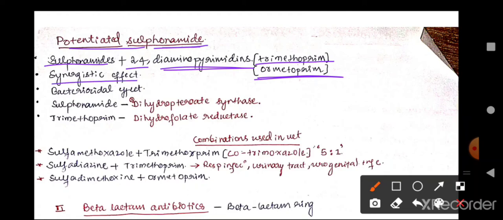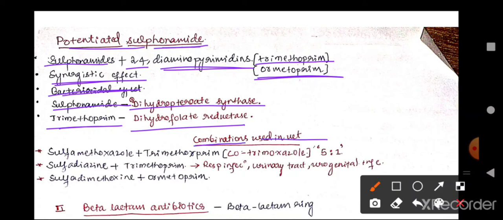This is the synergistic effect produced by the combination of these two drugs, and this will lead to the bactericidal effect. Sulfonamides inhibit the dihydropteroate synthase enzyme, while trimethoprim inhibits the dihydrofolate reductase enzyme. The combinations used in veterinary practice are sulfamethoxazole with trimethoprim. This is called cotrimoxazole.